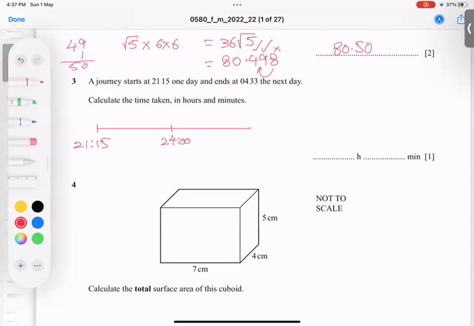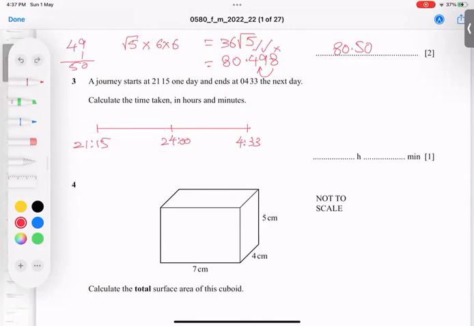Now this time is, let's say, 4:33 in the morning of the next day. He's asking, starting time is this, ending time is this. Calculate the total time taken in hours and minutes. So I have to find this time actually. What is the technique? First of all, subtract this from this.